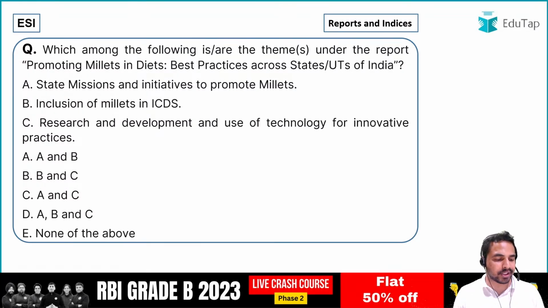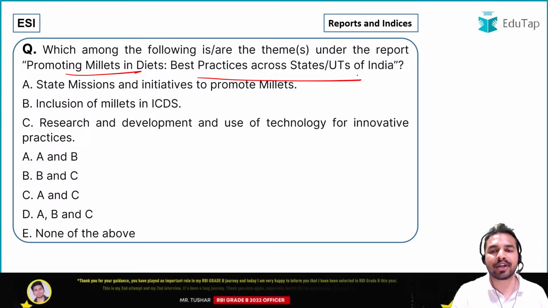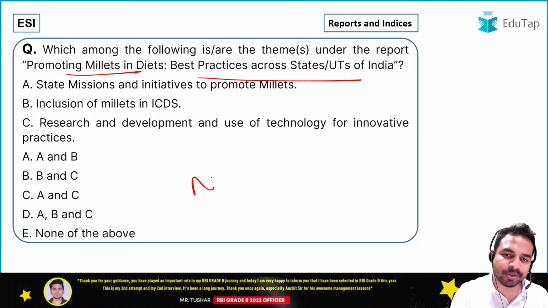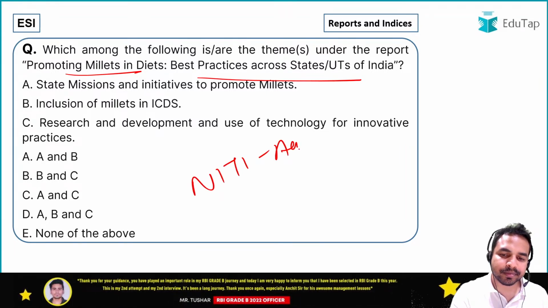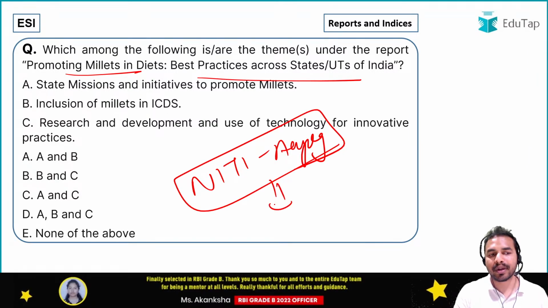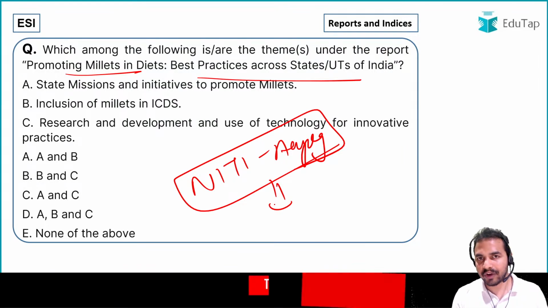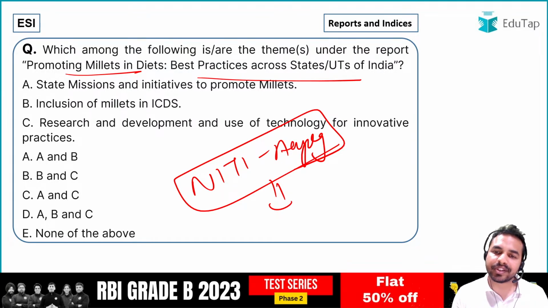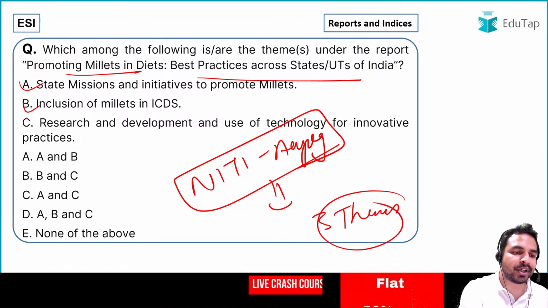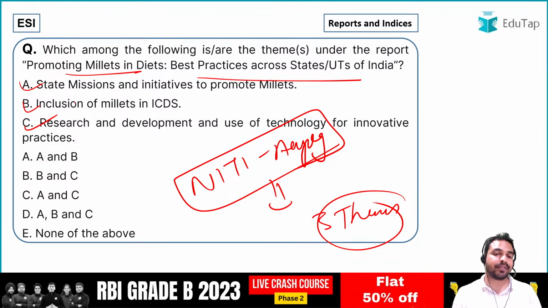So guys, अगला question आप सभी के सामने है. The question is on Promoting Millets in Diets: Best Practices across States and UTs of India. So जब हम बात करते हैं इस रिपोर्ट की, this report was launched by नीति आयोग. नीति आयोग ने इस रिपोर्ट को लॉन्च किया था to promote the millets in diets of the people. And guys, this report has been launched across 3 themes. And these 3 themes are mentioned in this particular question. You have to identify which of the following are the themes under the report.